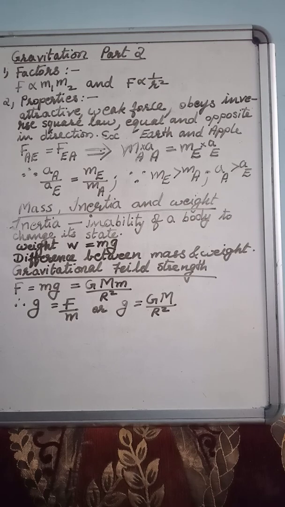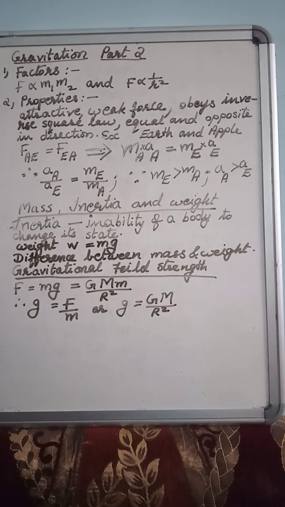Today's last topic is gravitational field strength. Gravitational field strength means g. In yesterday's class, we learned the equation: gravitational force, also known as weight, mg, can also be written by Newton's law as G M m upon r squared. From this, if we make g the subject, the formula becomes F upon m. This is called gravitational field strength.